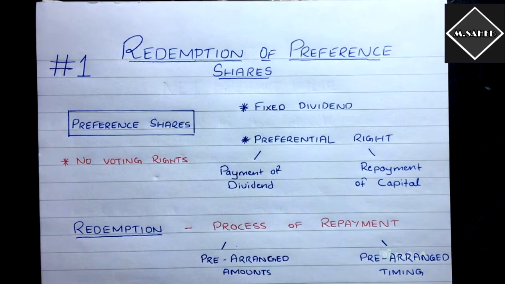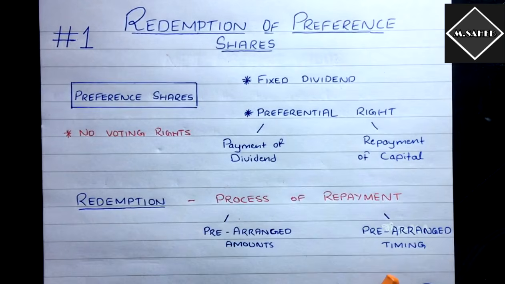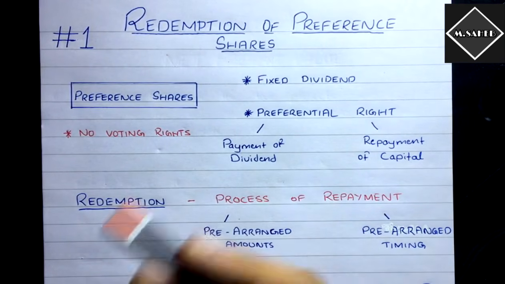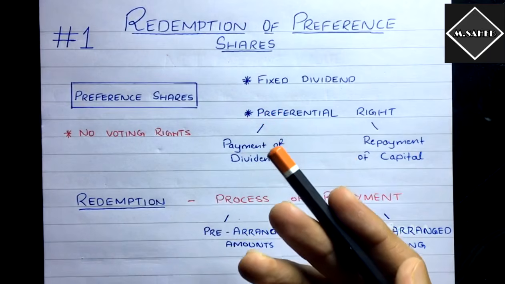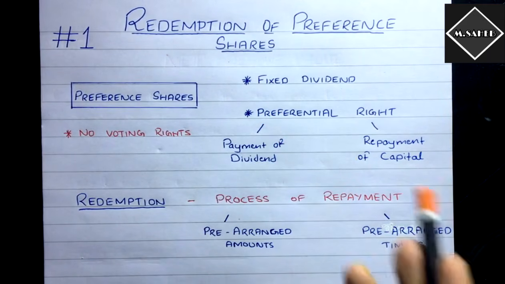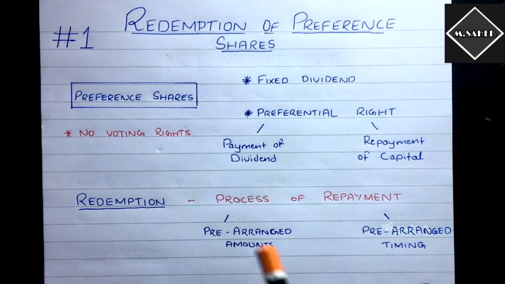Now let's come to the redemption, the main core of this chapter. So what do you mean by redemption? Redemption is nothing but the process of repayment. Redemption means just repayment, that's it. When the company issued preference shares, they got the money. Now it's time for repayment. They are paying back the money. That is the redemption of preference shares.